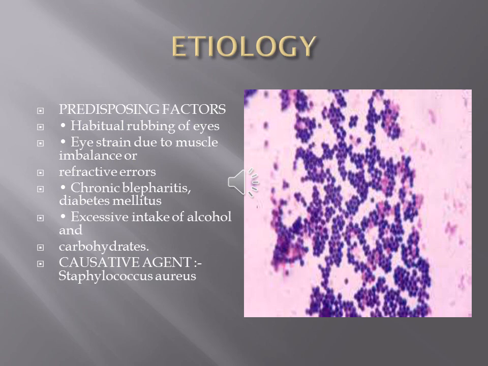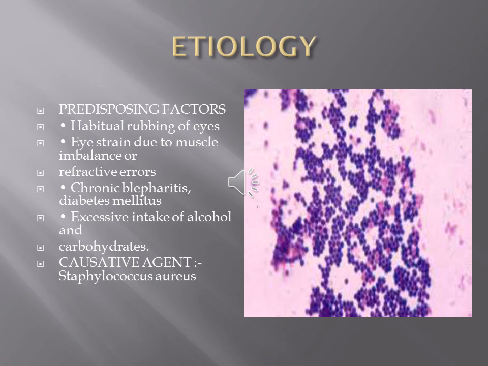Other factors which contribute to Zeiss gland inflammations are diabetes mellitus, uncorrected refractive error, or an immune compromised state, as in people on long term steroid treatment, and patients on anti-mitotic therapy. In such conditions, we have to